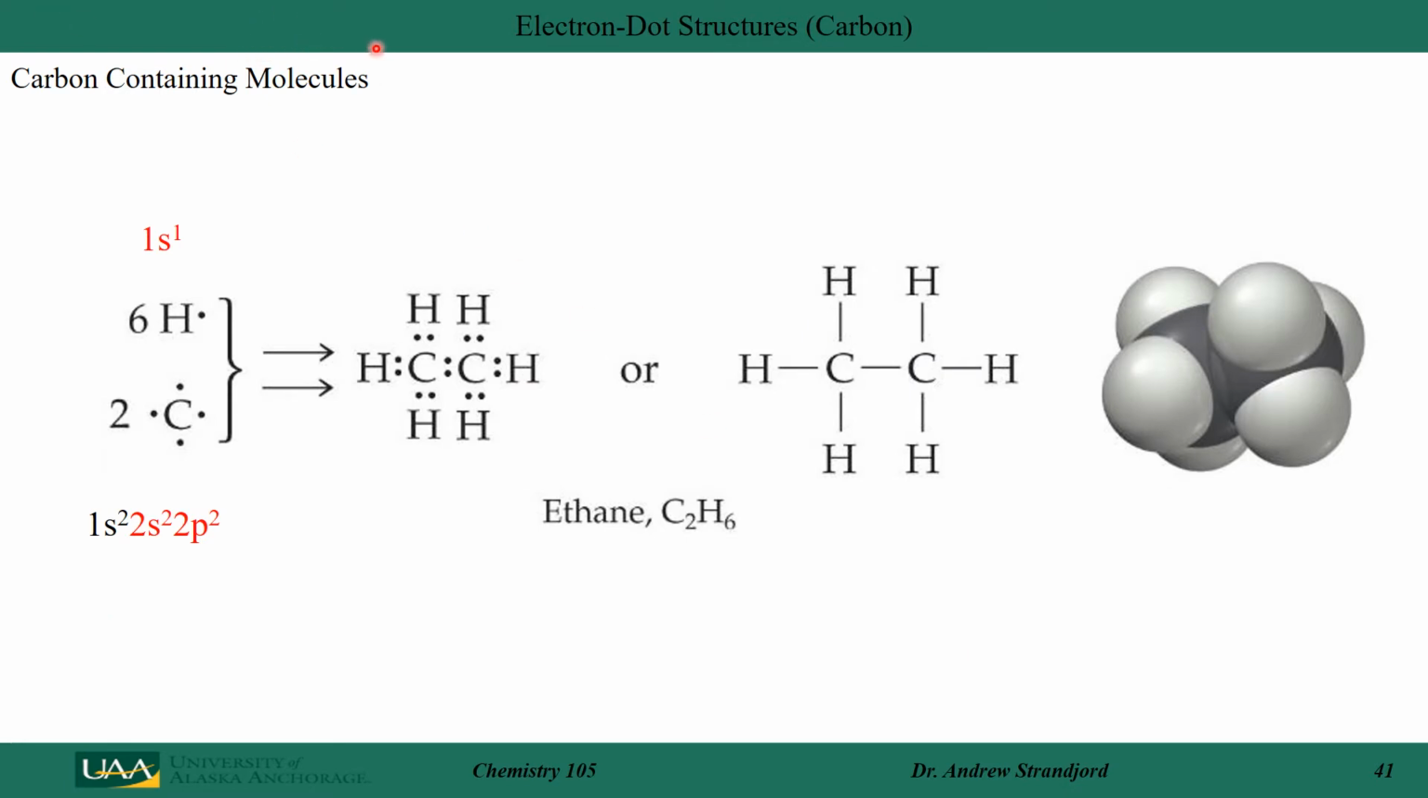Here is a more complicated molecule. This is ethane. In this case, I'm going to take my 6 hydrogen atoms, which have 1 unpaired electron, and 2 carbon atoms, which have 4 unpaired electrons. Start sharing electrons between them to form bonding pairs, or I could have drawn this with lines. So this is the molecular structure of ethane.